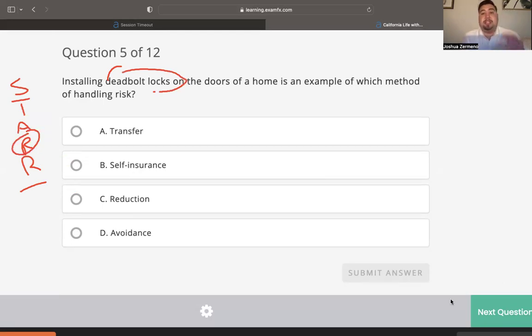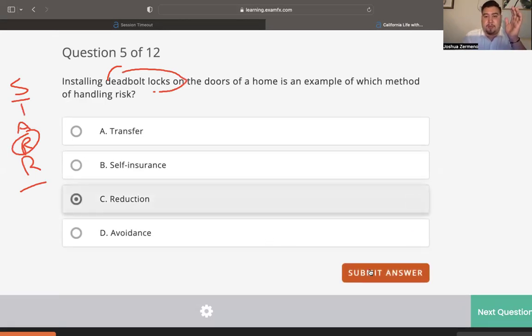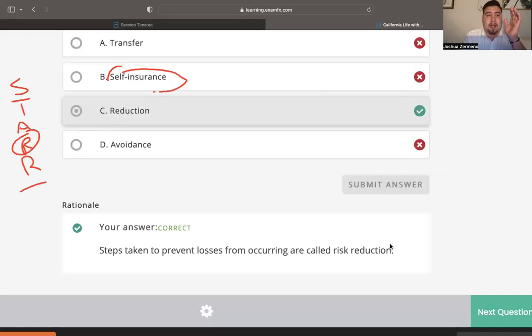They are trying to reduce the chances of people breaking into the home, right? Just because you install locks does not mean that they're not going to try. You're not avoiding people breaking in. You just reduce the chances of them succeeding.